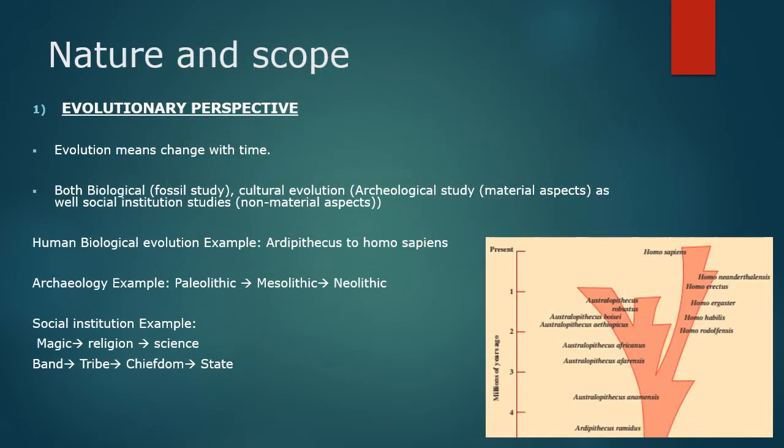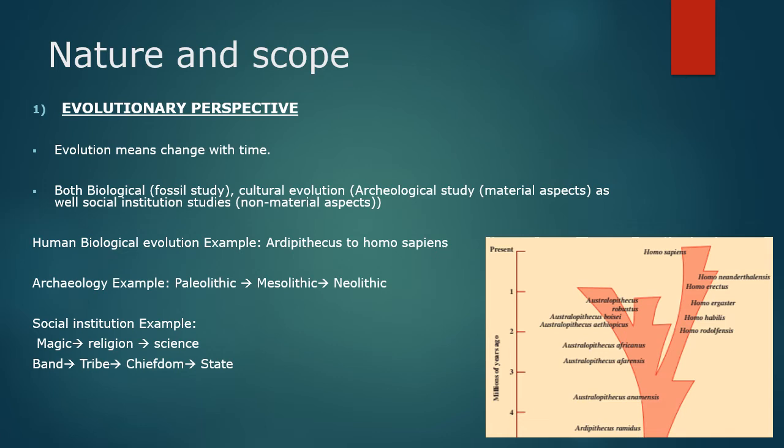Now coming to the nature and scope of anthropology. As we have seen, after the branches, there were some unique hallmarks of anthropology, like the evolutionary perspective. Evolution basically means change with time. It does not decide the direction, whether it's a positive change or a negative change. It just talks about change with time.